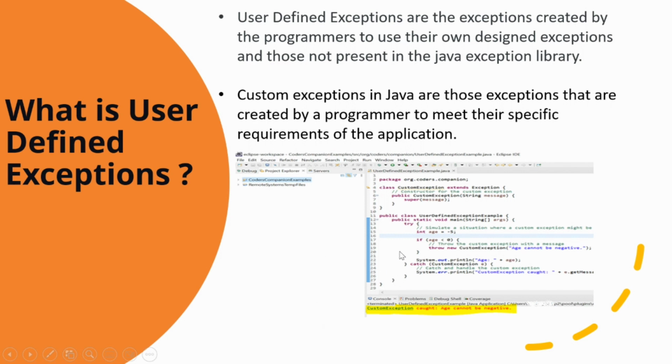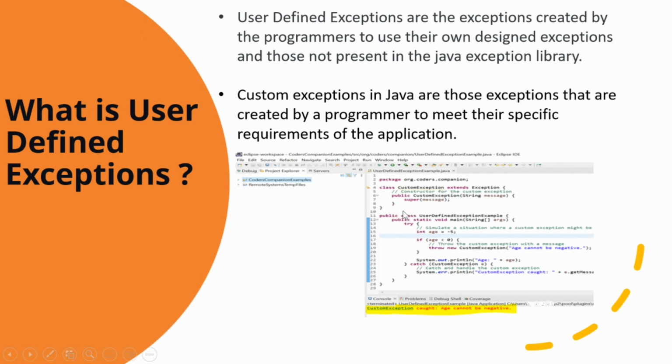I have created a custom class named CustomException. See, here I have defined a custom exception. This line number 19, here I have defined a custom exception which extends the built-in exception. So the custom exception class has a constructor that accepts a message as a parameter, and it passes that message to the super class constructor using the super method, which is this one, line number 7.